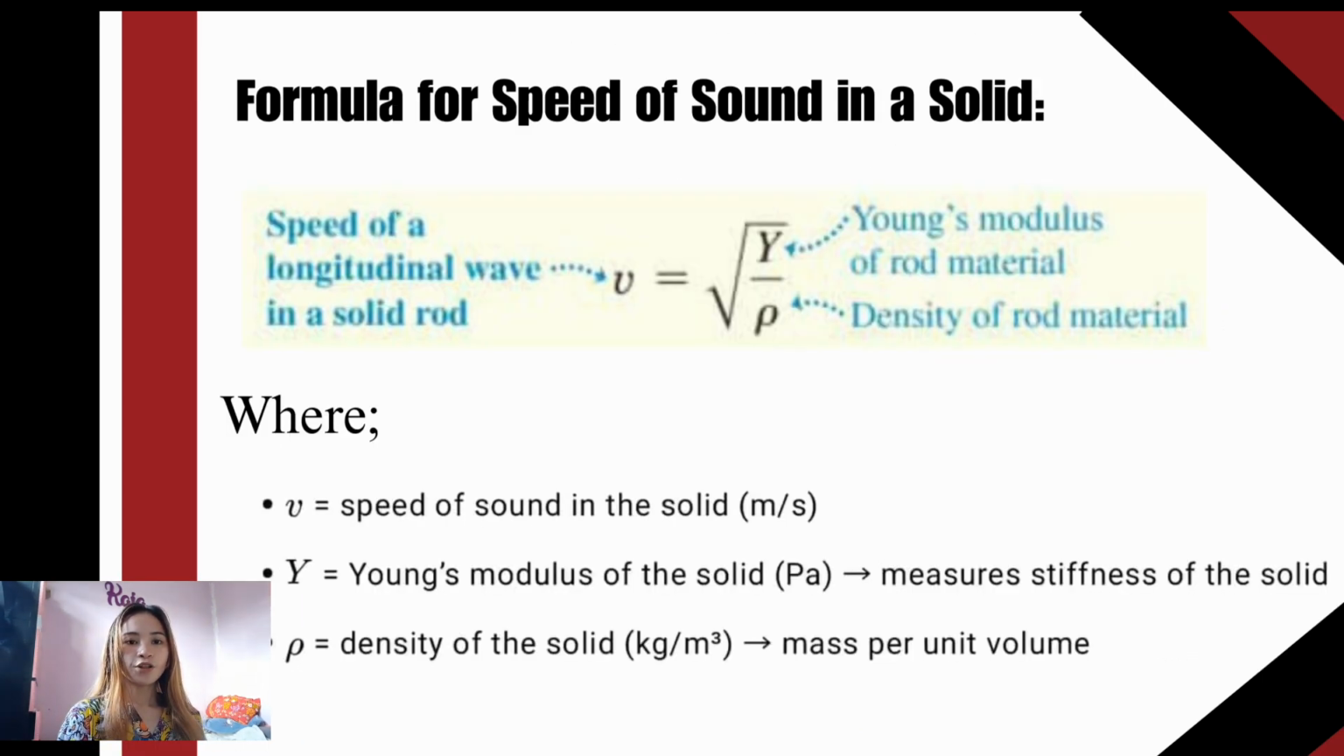Now, this is the formula for the speed of sound in a solid. V is equal to the square root of Y over rho, where V is the speed of sound in the solid, Y is Young's modulus, which measures how stiff or hard the material is, and rho is the density, which tells us how heavy the material is for its size. Now, are you guys ready to solve a problem? So here is a problem.